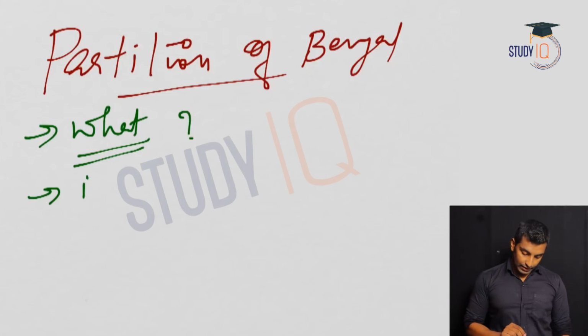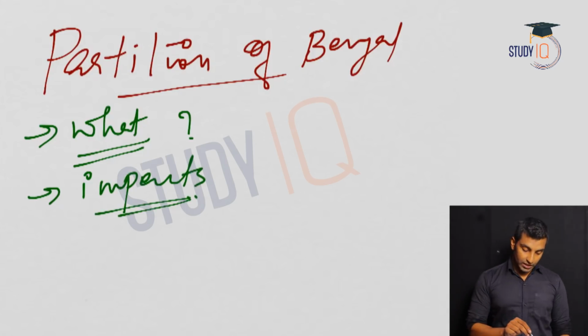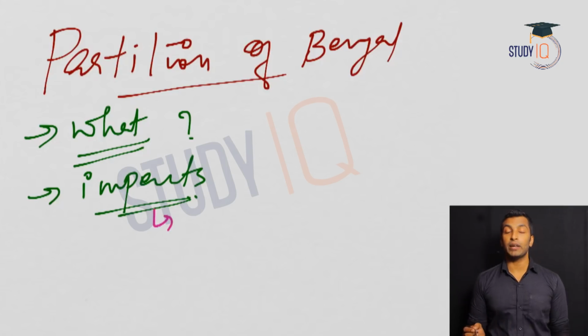And obviously we will see the impacts of Bengal partition. What is the most important impact? It is nothing but the Swadeshi movement. And what do we mean by Swadeshi movement? It is nothing but boycott of British goods, and Swadeshi goods were actually promoted. Not only goods, even in education, English education was boycotted and Swadeshi education was promoted. A lot of Swadeshi schools were established. We will discuss in detail when we discuss the impacts.